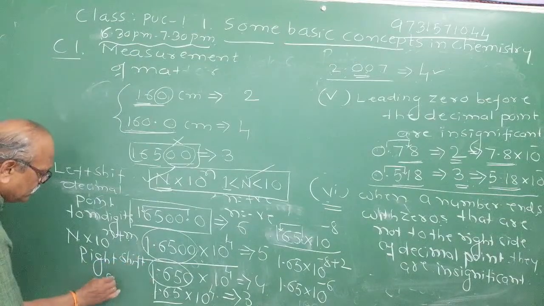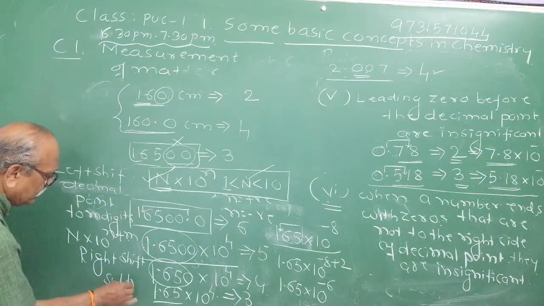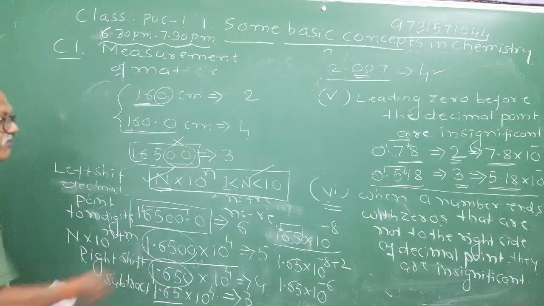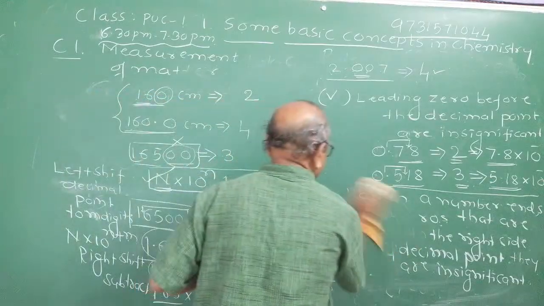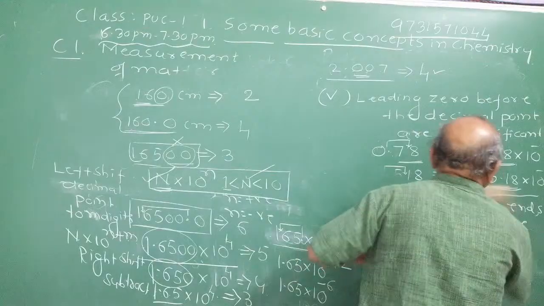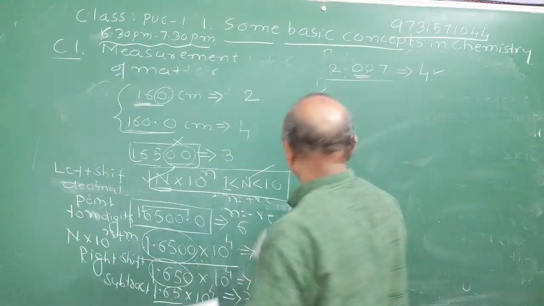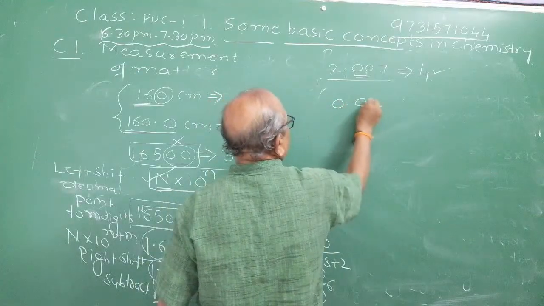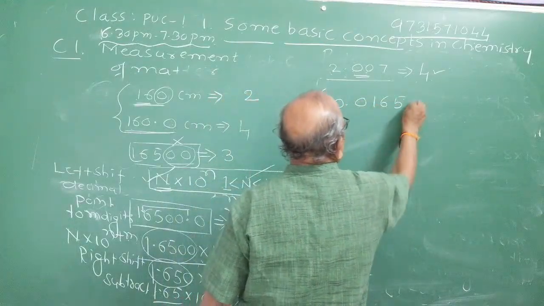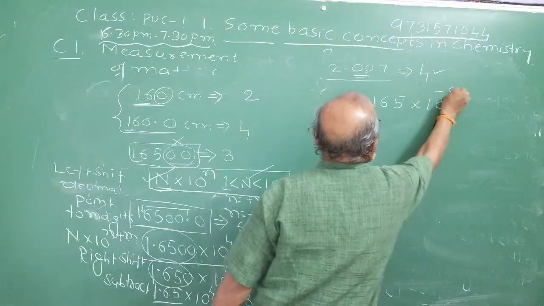Right shift, subtract. Suppose I will take the same number, you can understand clearly. Suppose that I have written the same 165 as 0.0165 into, suppose that I have 10 raised to minus 8.